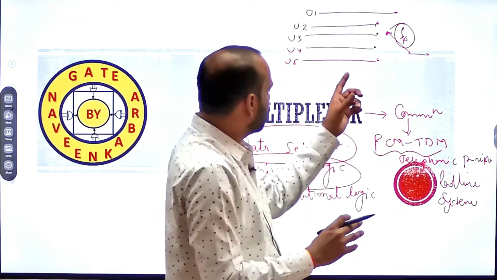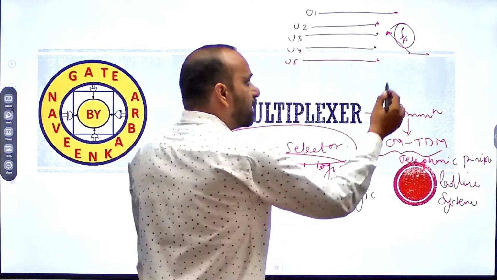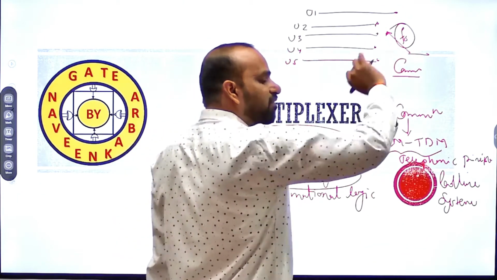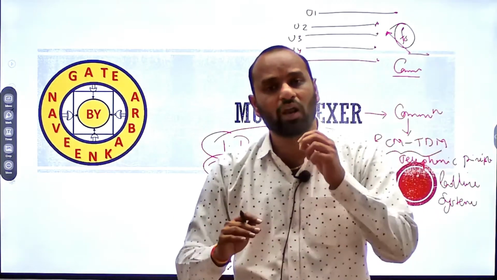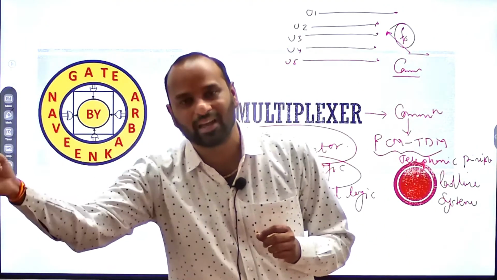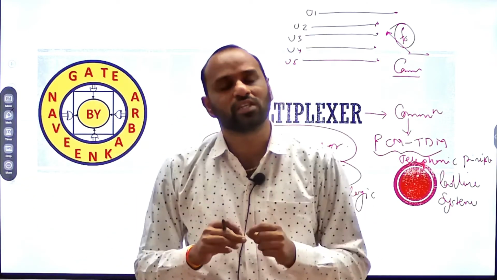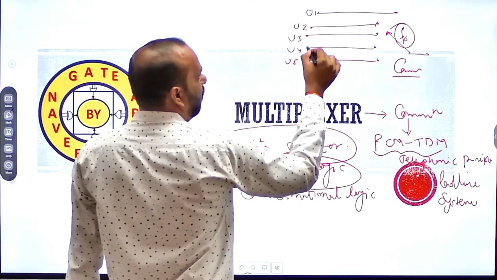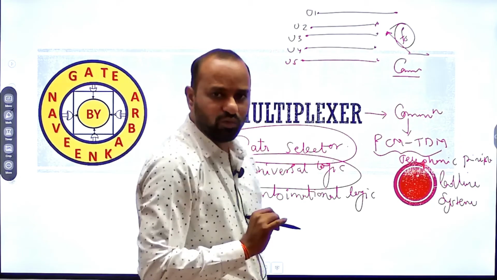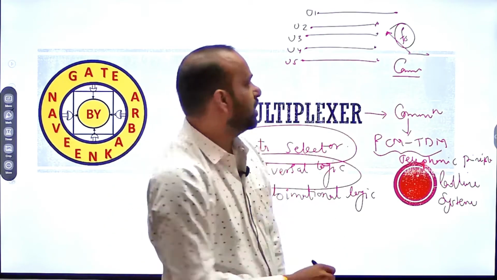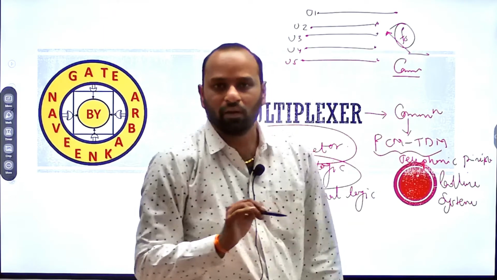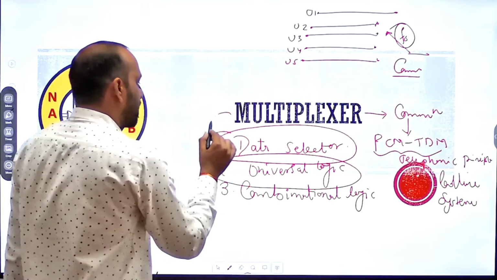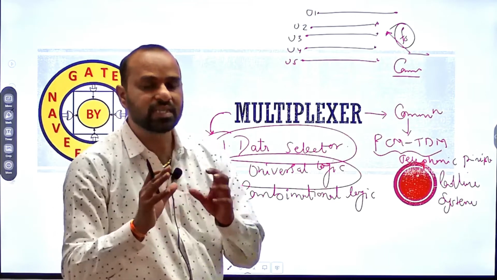So the application is the PCM TDM system. Inside that, this particular switch is named the commutator switch, and it selects any one of the users to transmit his or her voice from one point to another. In such scenarios, multiplexers come into the picture. There are many users available, and this switch selects one at a time. That is known as data selection, which is why the multiplexer is also named a data selector.